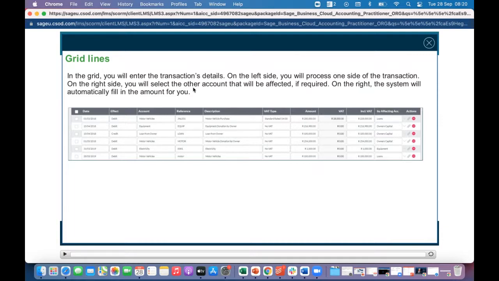On the right side, you will select the other account that will be affected if required. On the right, the system will automatically fill in the amount for you. So from the inclusive amount that will be automatically inserted, you then need to quickly insert which other account, what's the contra account that is being affected. That's what you need to do. So this is what they're talking about on the right.